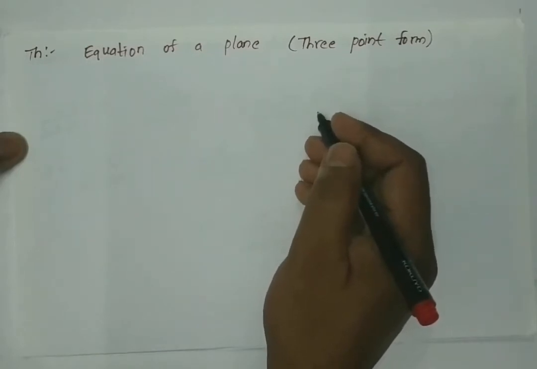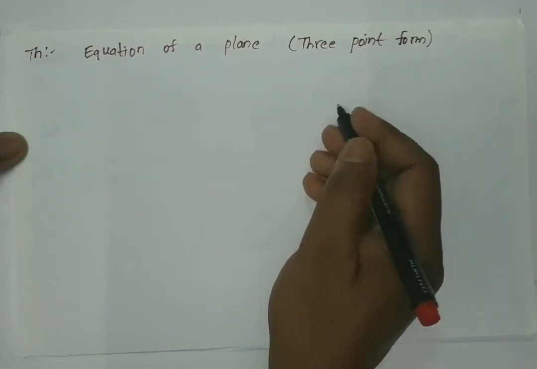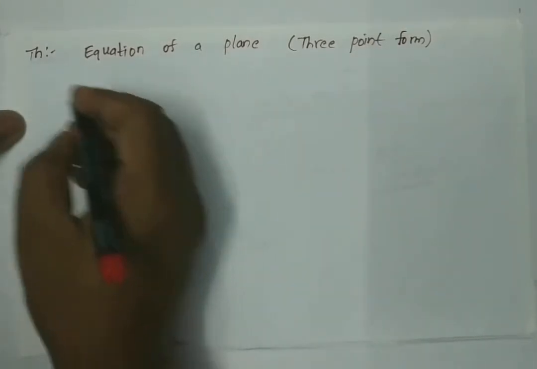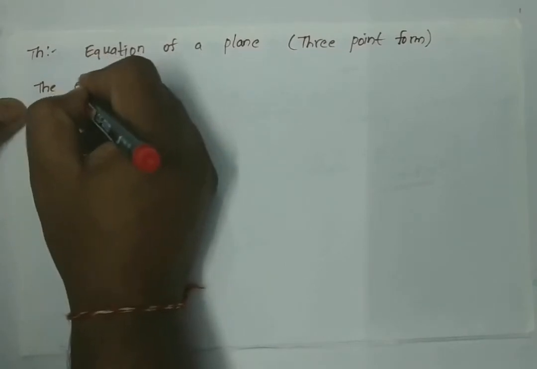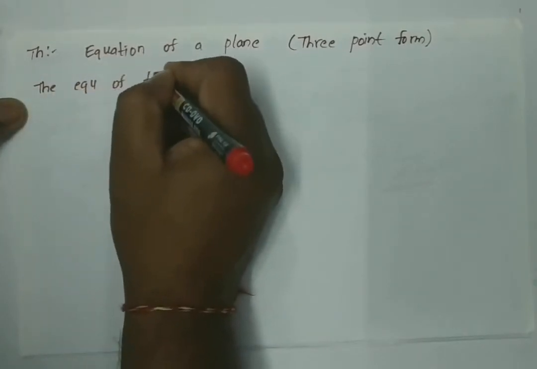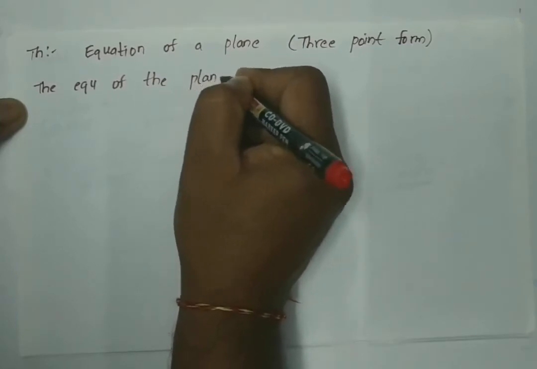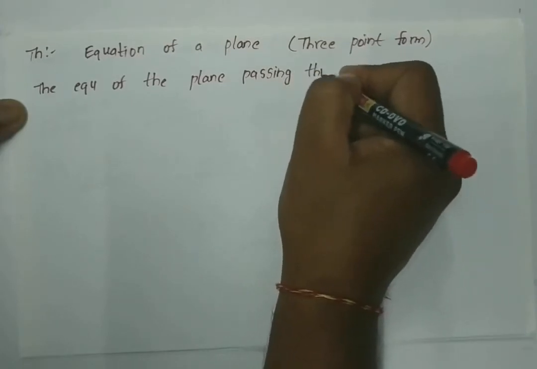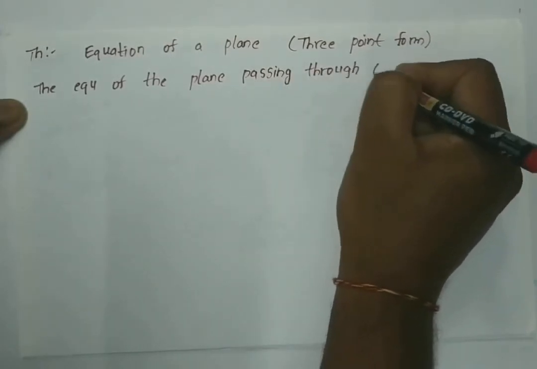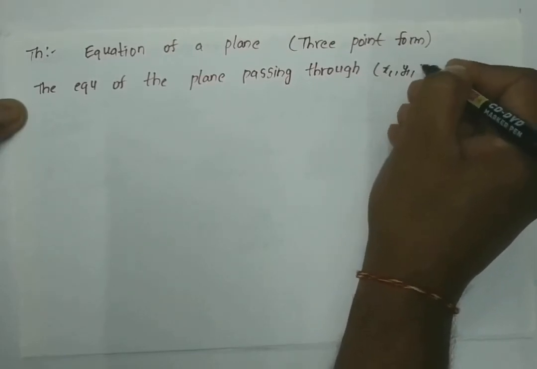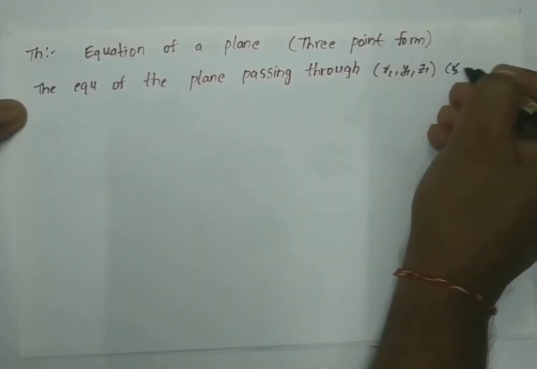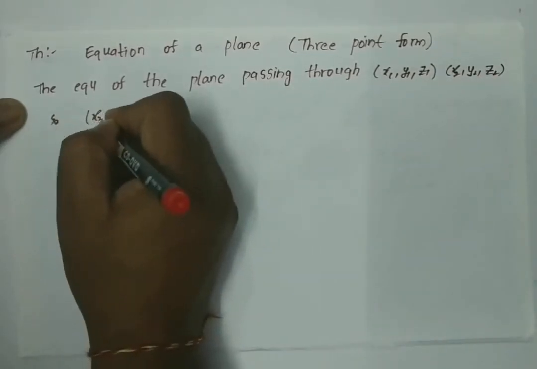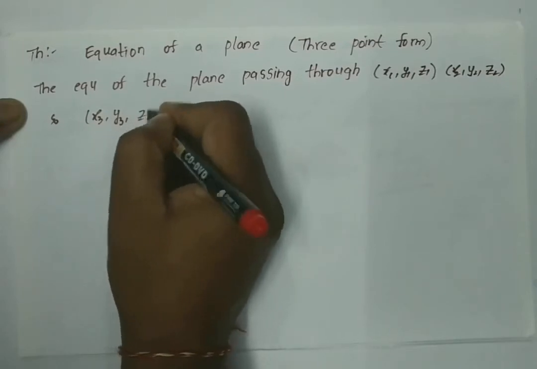Let us see what the formula is for finding the equation of a plane which is passing through the three points x1, y1, z1, x2, y2, z2 and x3, y3, z3.